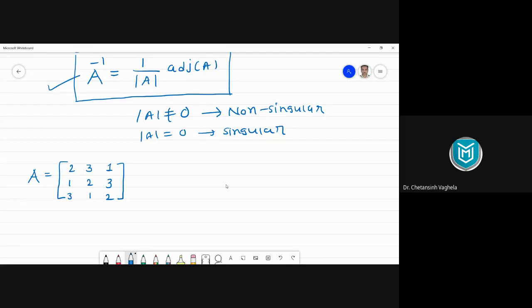Now to use this formula, we should have knowledge about two things. First one, determinant of A, and second, adjoint of A. If your determinant is 0, then your matrix is singular. We cannot do anything. Inverse is not possible. But if your determinant is non-zero, then we can move on. We can use this formula and we can get our inverse.